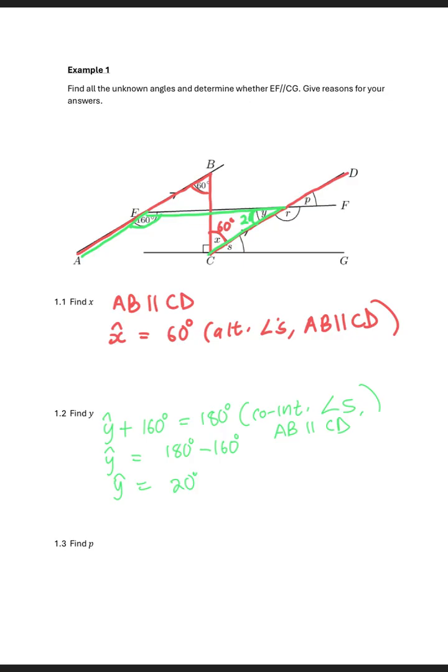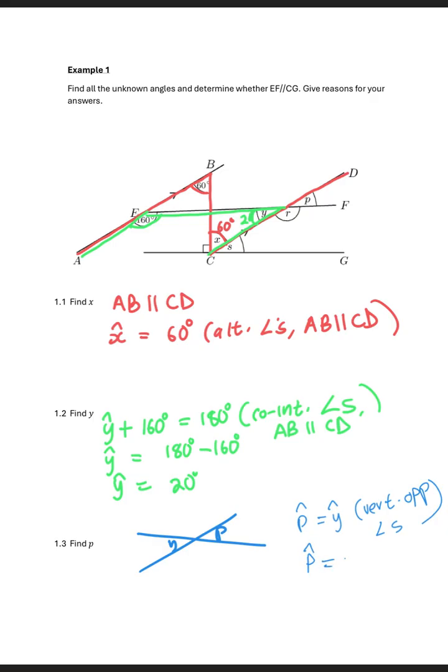So we can say angle P equals angle Y. Reason: vertically opposite angles. And we just learned that vertically opposite angles are equal. So therefore angle P is equal to 20 degrees, because the value of Y is 20 degrees.